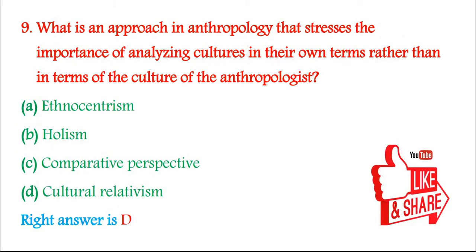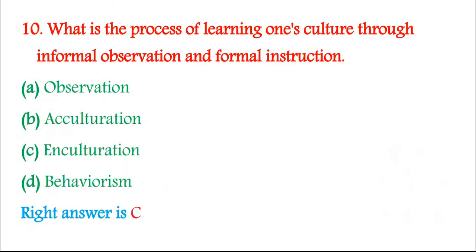9. What is an approach in anthropology that stresses the importance of analyzing cultures in their own terms rather than in terms of the culture of the anthropologist? A. Ethnocentrism, B. Holism, C. Comparative perspective, D. Cultural relativism. Right answer is D. 10. What is the process of learning one's culture through informal observation and formal instruction? A. Observation, B. Acculturation, C. Inculturation, D. Behaviorism. Right answer is C.